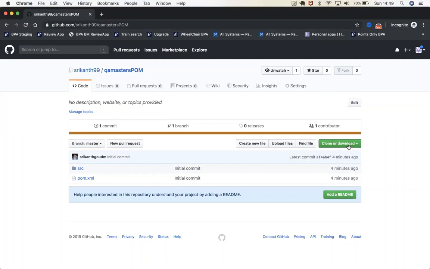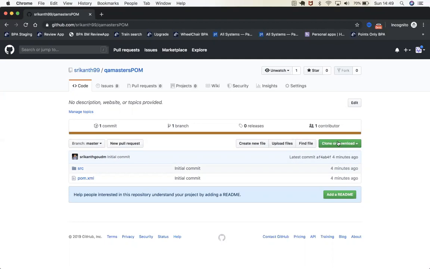It opens a communication line. You need to have internet, but it will open a communication line between the GitHub repository and your laptop. You can get the changes from that, or you can push the changes to that. Make sense? So for that, what you need to do is, can you see clone or download?